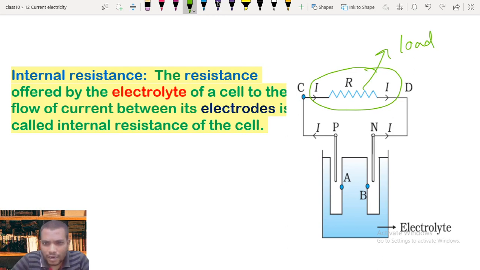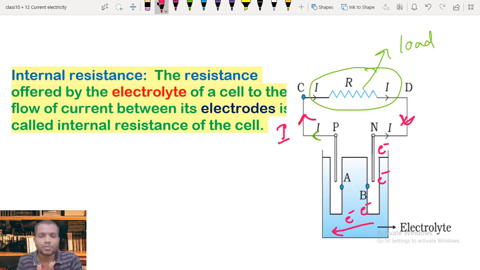Now current is flowing through the circuit. Current flows from higher potential to lower potential, while electrons flow from lower potential to higher potential, from negative to positive. Here the electrons have to move through the electrolyte.